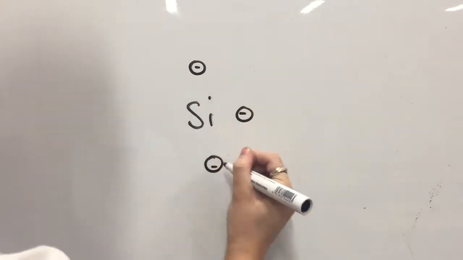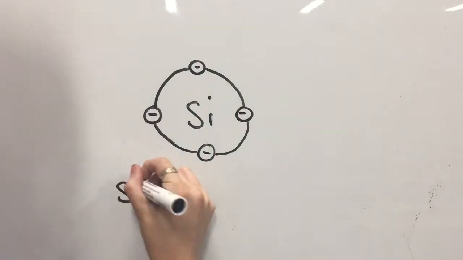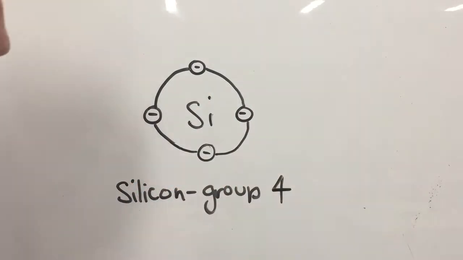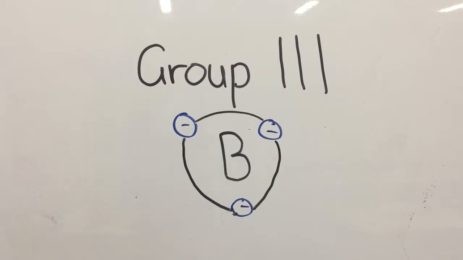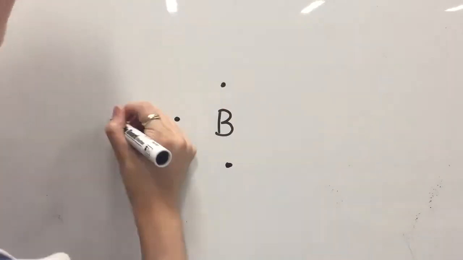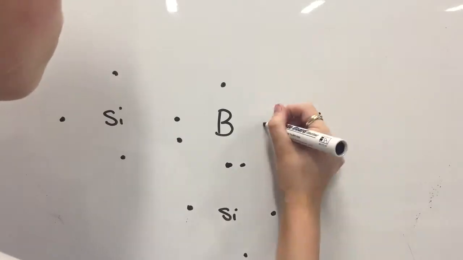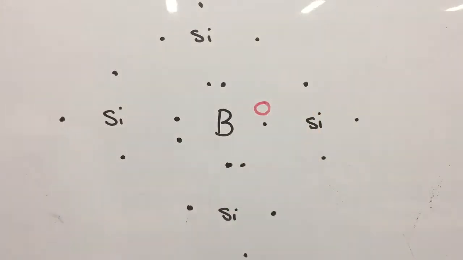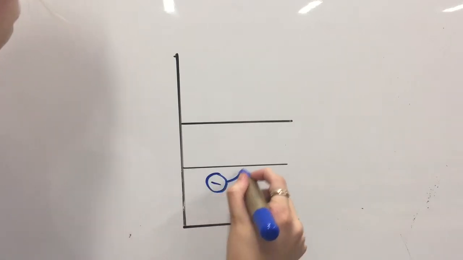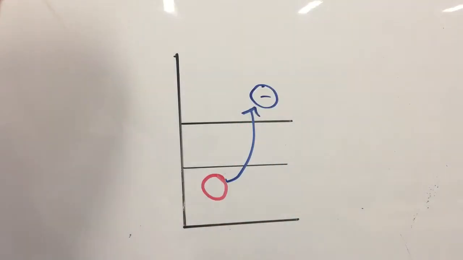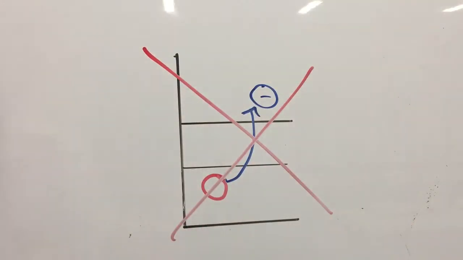If we consider a silicon atom, we know it has 4 valence electrons, as it is a group 4 atom. When a group 3 element, such as boron, is added to a semiconductor such as silicon, because silicon can make 4 covalent bonds and boron only has 3 valence electrons, there is a positive hole. This means that there are extra holes in the valence band which can carry charge without the need for an electron to jump into the valence band.